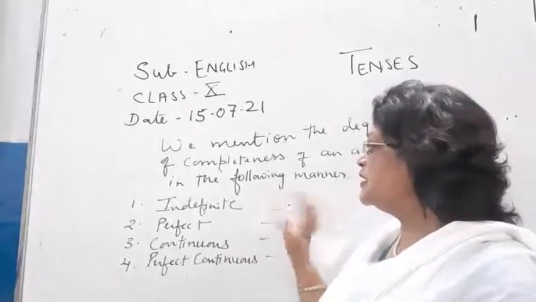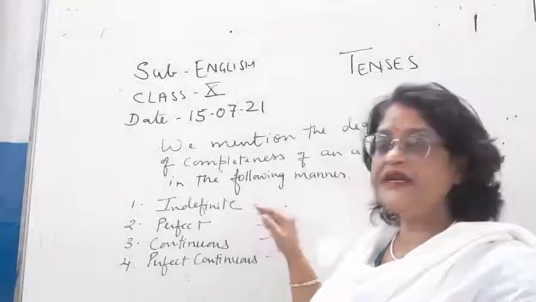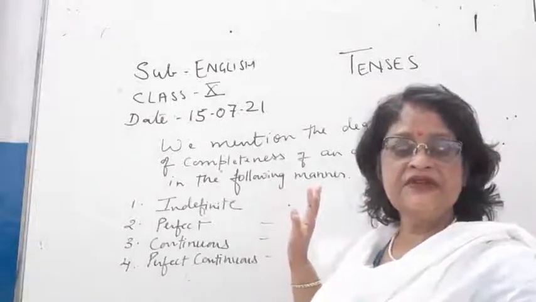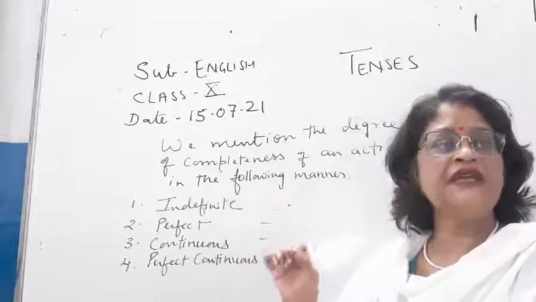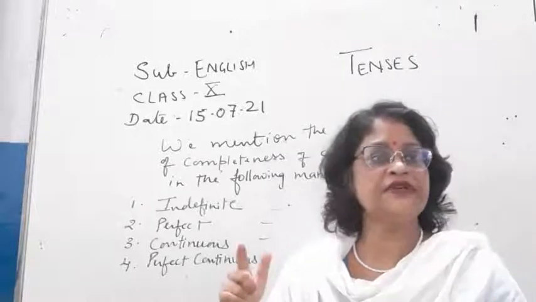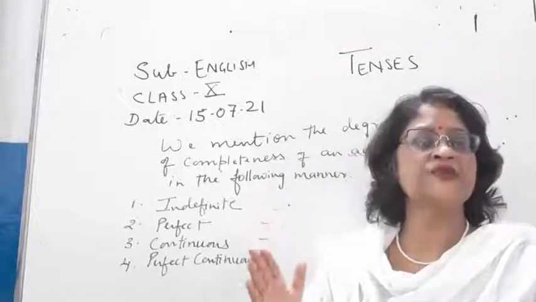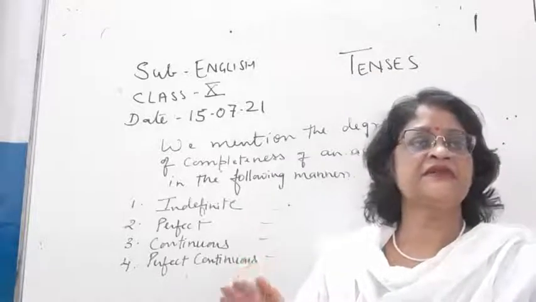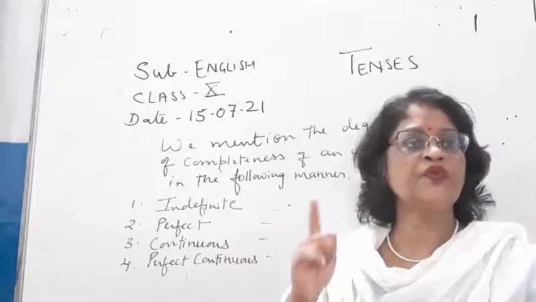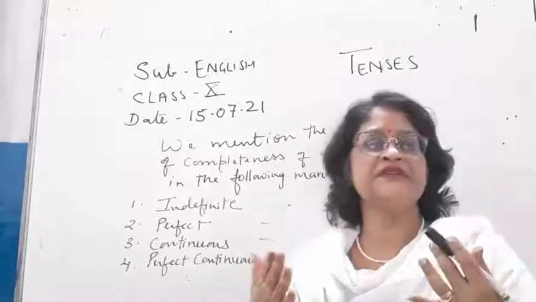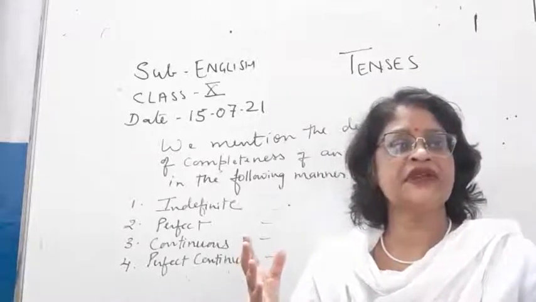Now if we take indefinite, the degree of completeness of an action in the indefinite of present tense, it means a work or an action, listen to me carefully, has been completed in the present time, but we don't know whether the action is completed or not. Okay, so what is degree of completeness of an action, children?